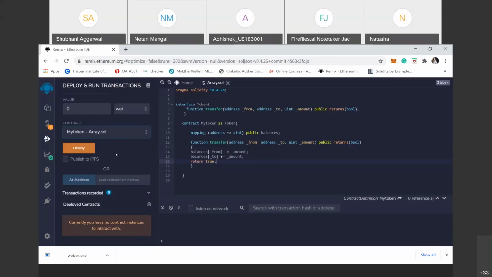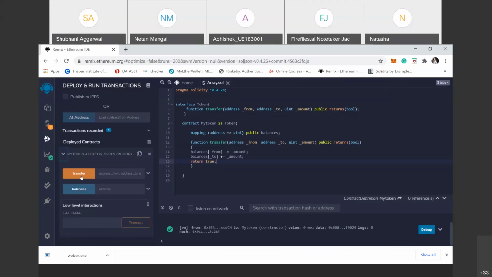When we deploy MyToken, it automatically grabs this function from the base interface and runs in this contract. So when we deploy this MyToken contract derived from the Token interface,